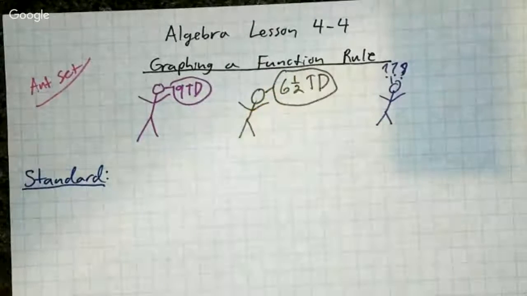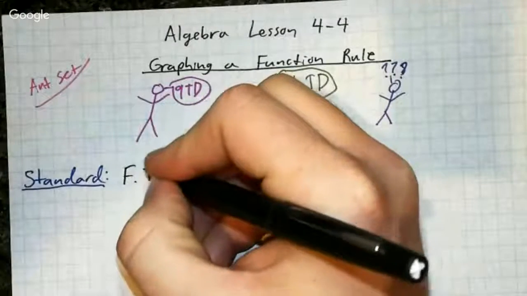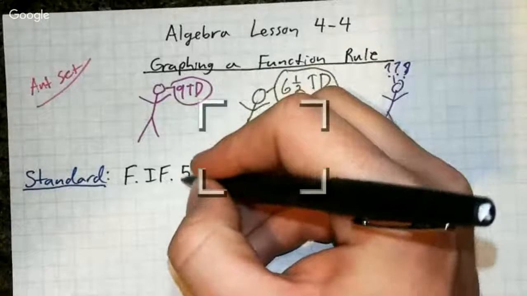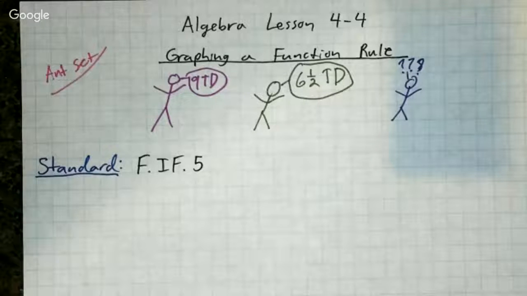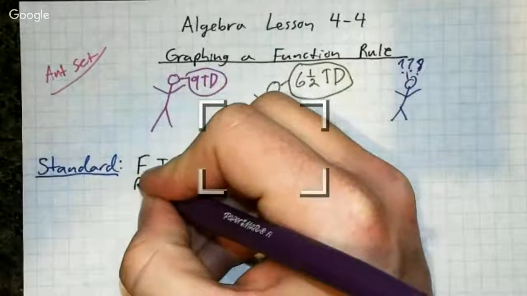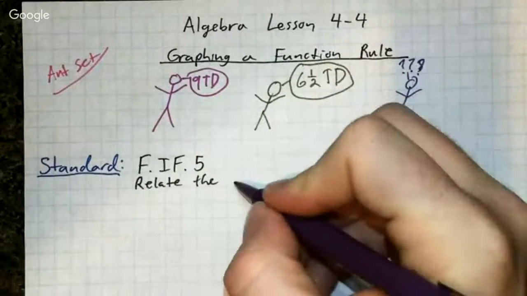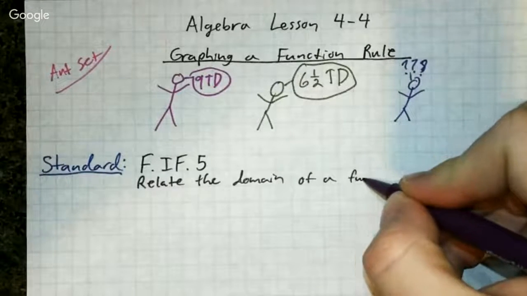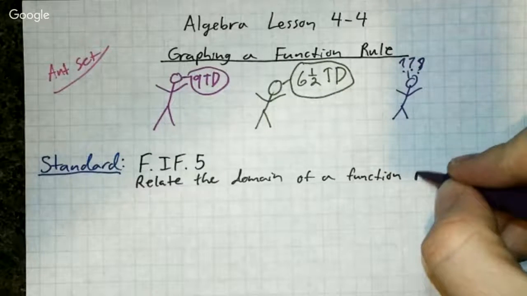So we have 3. Okay, our first standard, this one's kind of new. This one is F.IF, so functions, introduction to functions, 0.5. So that's our first one. And the first one says, relate the domain of a function to its graph.